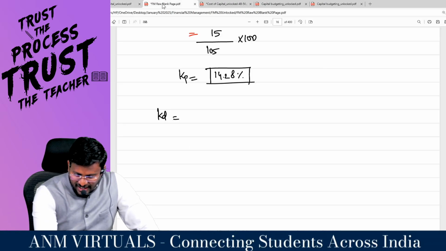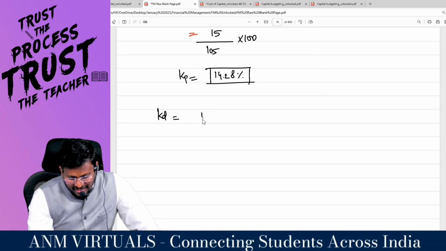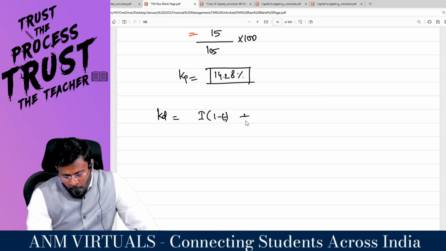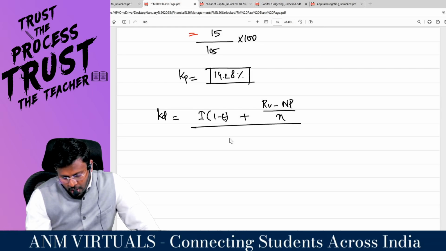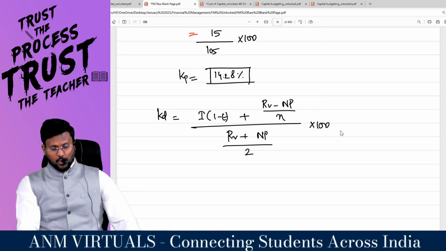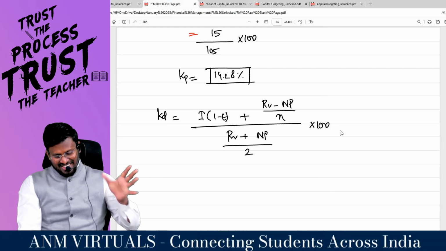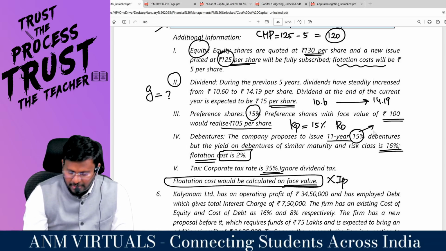So this is not an irredeemable debt. Since this is a redeemable debt, KD is equal to I into (1 minus T) plus (RV minus NP) divided by N, whole divided by (RV plus NP) divided by 2, into 100. Yes, sir? Good rhyme, sir. For KD, they are going to pay 15 percentage.